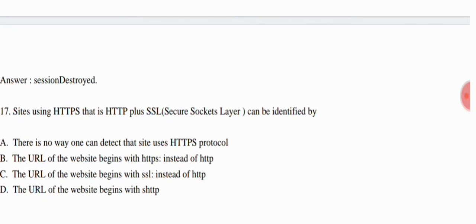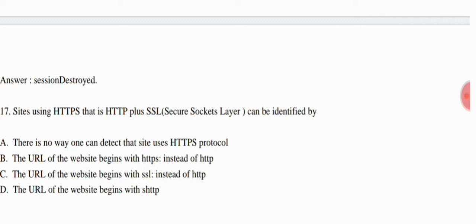A site using HTTP plus SSL, secure socket layer, can be identified by. So they are giving four options. Option A, there is no way one can detect that a site uses the HTTPS protocol. Option B, the URL of the website begins with HTTPS instead of HTTP.